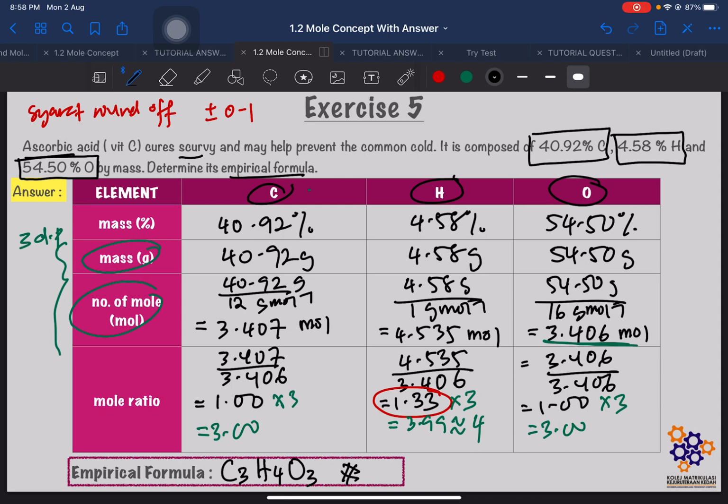So I think that's all for part B of mole concept. We are going to continue with part C, the concentration of solution, in the next video.